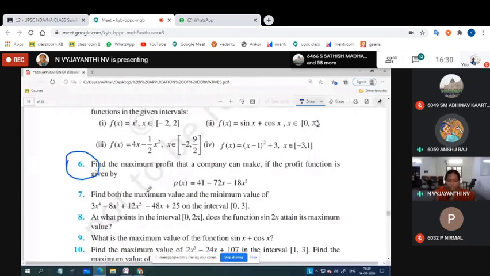Now we are skipping these problems to make the second derivative test understood in a better manner. Let us first understand the second derivative test properly, then we will discuss the other problems, or else you'll get confused. Understood? Tomorrow we will discuss the other problems.